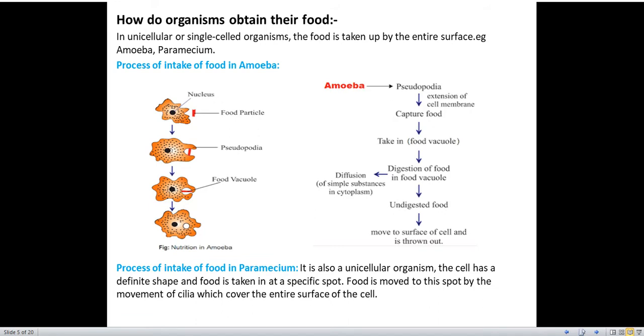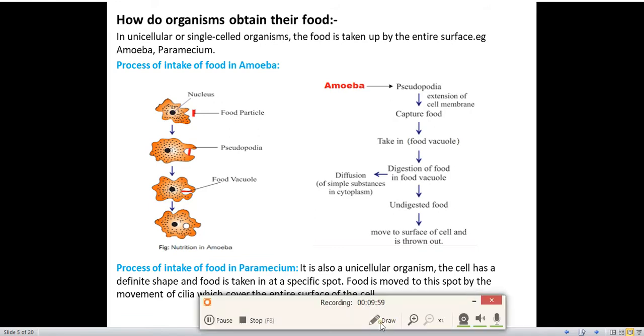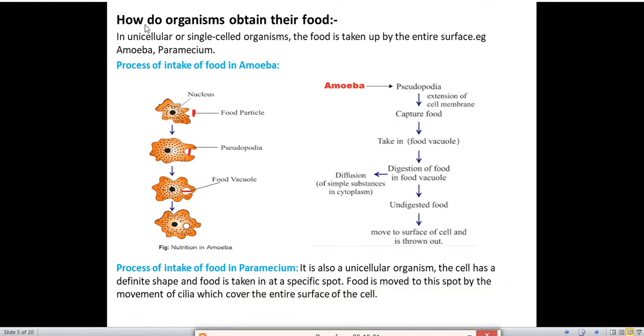Next, we'll see how amoeba obtains its nutrition. How do organisms obtain their food? In this, we'll read about amoeba and paramecium. Unicellular means uni, one. Unicellular organisms are those organisms which are made up of one cell. The food is taken up by the entire surface.